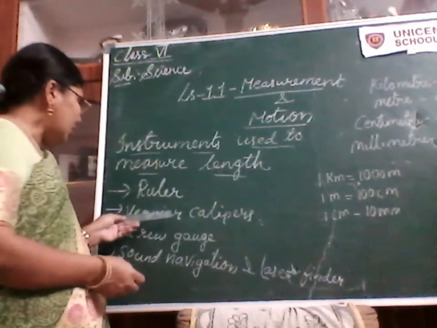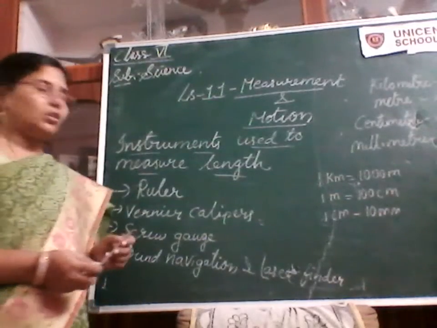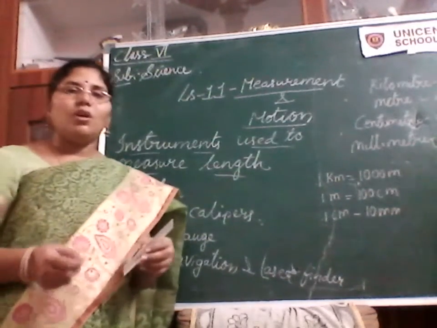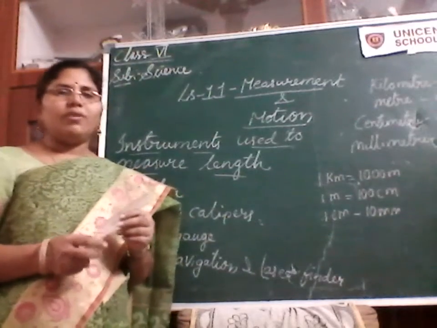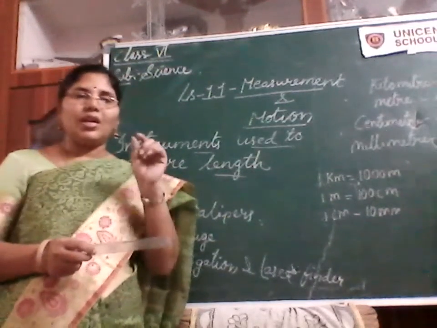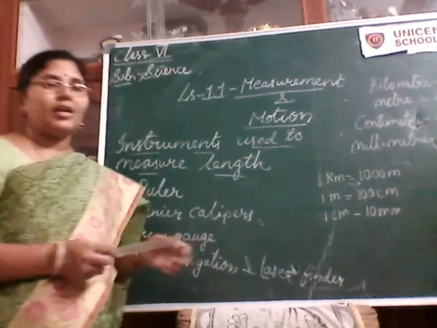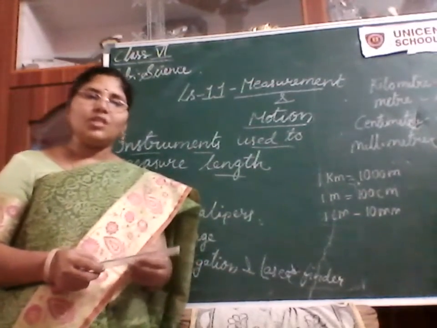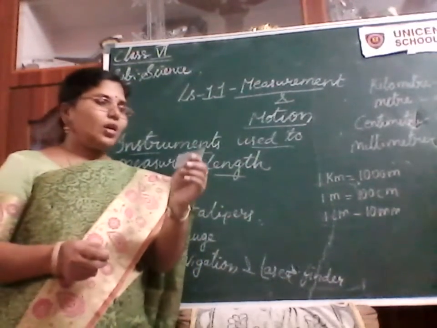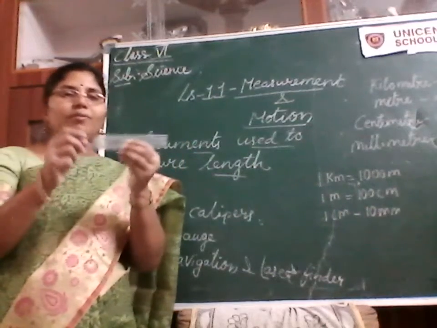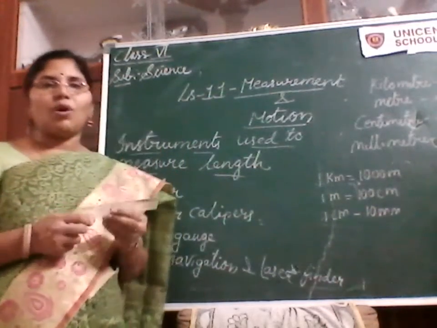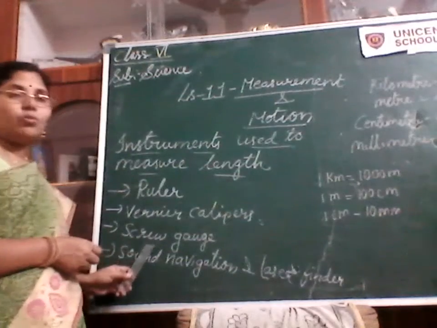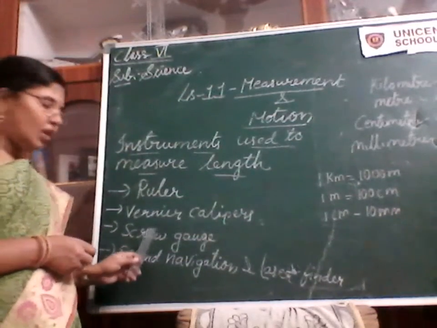And what are the vernier calipers and screw gauge? These are the two instruments which we use to find the length of very small things, in millimeters, the length of a thing which is smaller than a millimeter. You can imagine, children, how small a millimeter is. If you want to measure such a small length, the vernier calipers and screw gauge are the two instruments which we use.